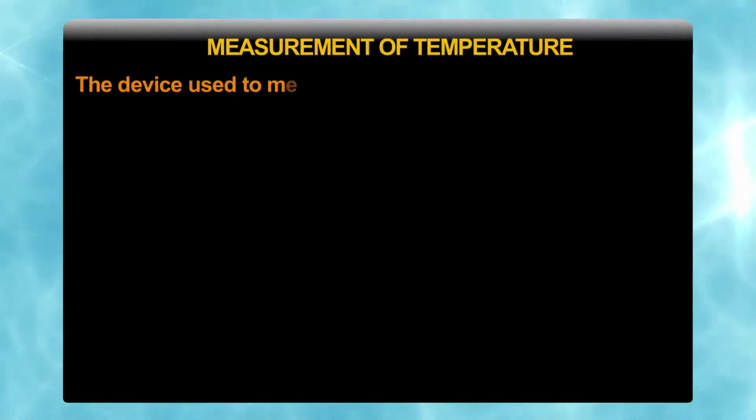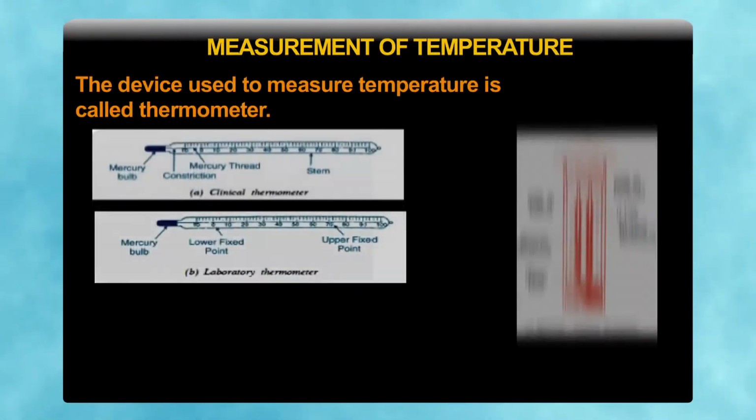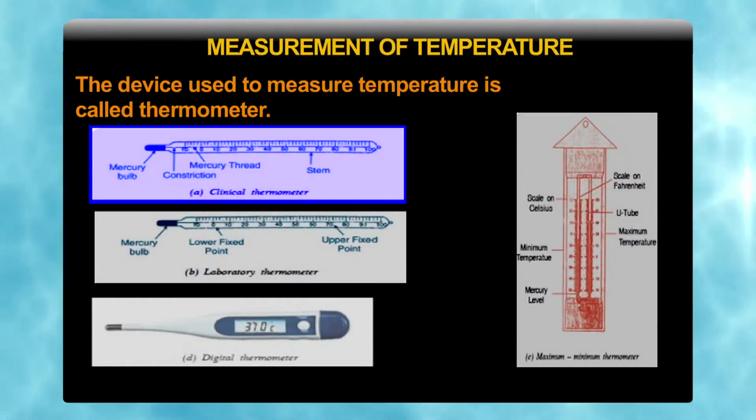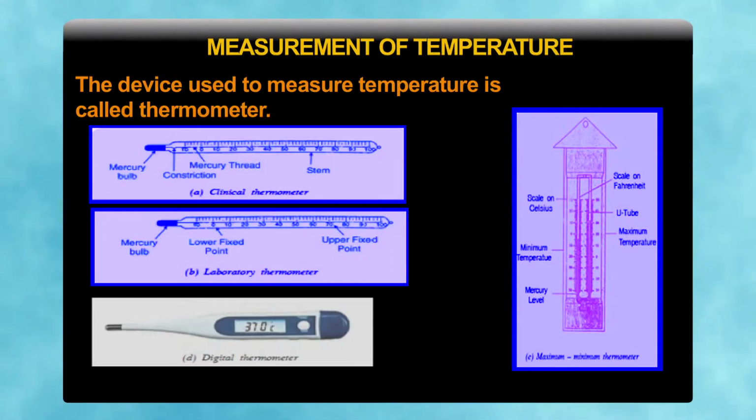Measurement of temperature is done through a thermometer. The device which is used to measure temperature is called a thermometer. There are different types of thermometers available which are used for different purposes. The thermometer that the doctor uses to measure the temperature of the human body is called a clinical thermometer. Another thermometer that we use for measuring temperature in science experiments in labs is called a laboratory thermometer, and the thermometer that meteorologists use to determine the maximum and minimum temperature during a day is called a maximum minimum thermometer.